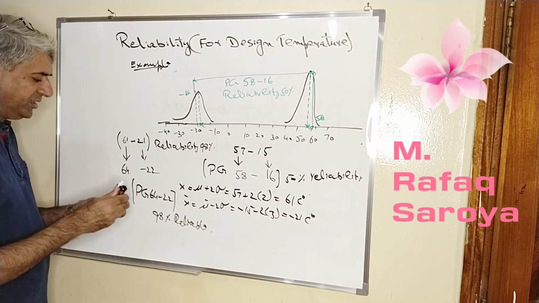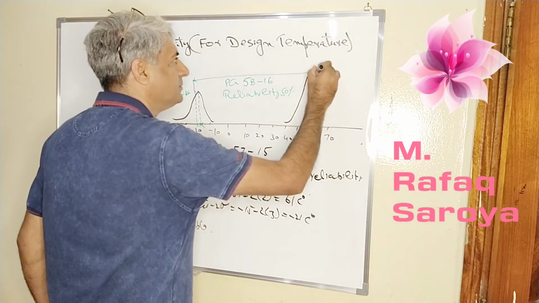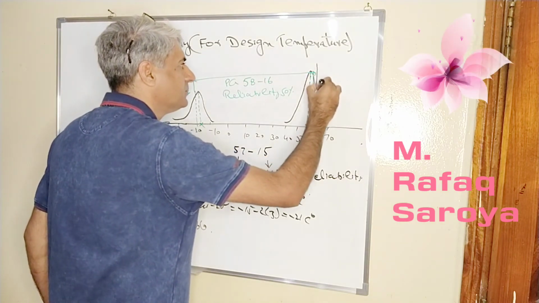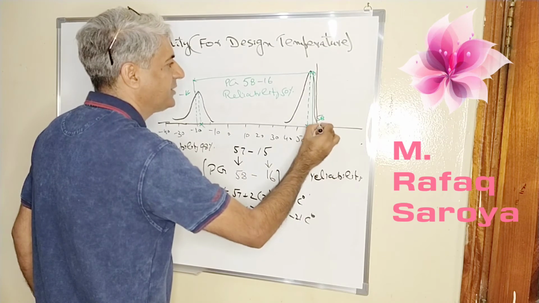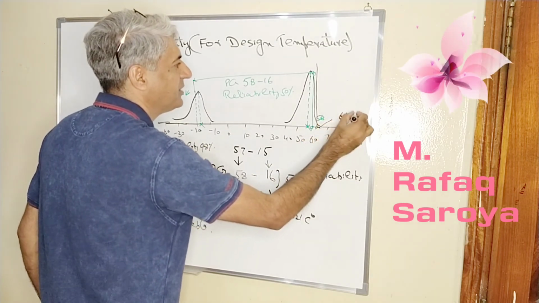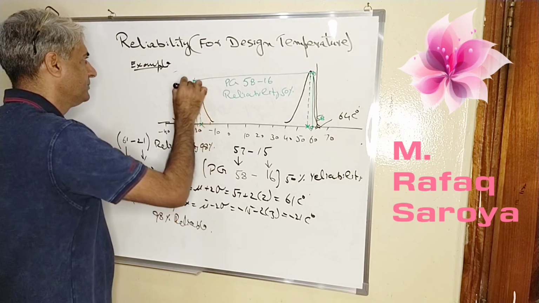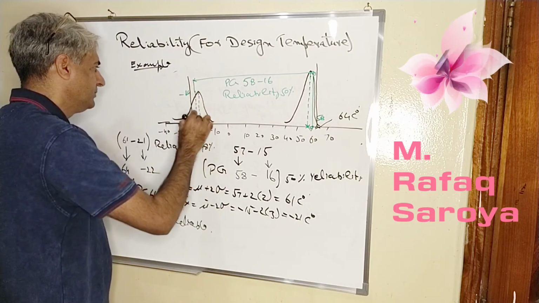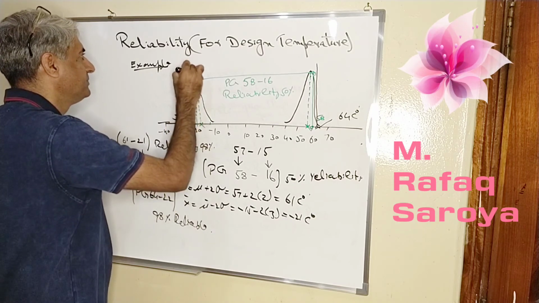Now let me show this in the graph. This cut, it is 64 Celsius. Now over here, this cut, minus 22 Celsius.